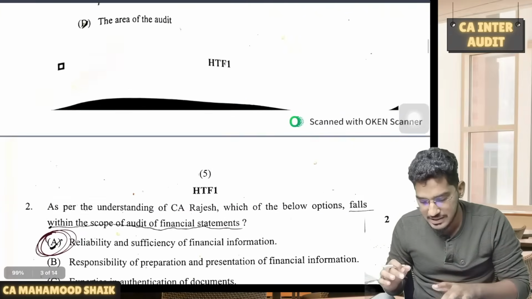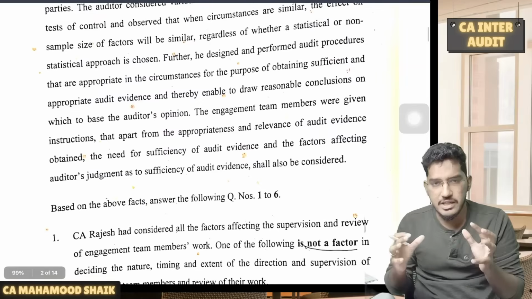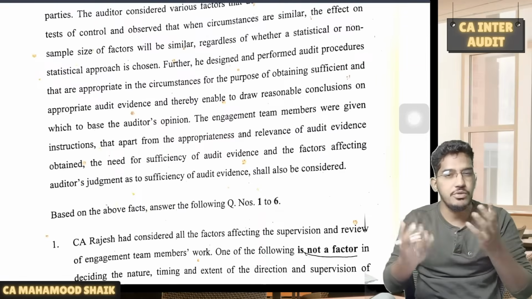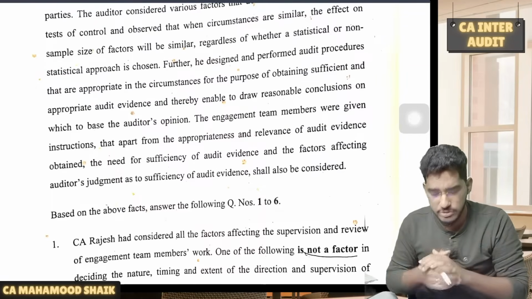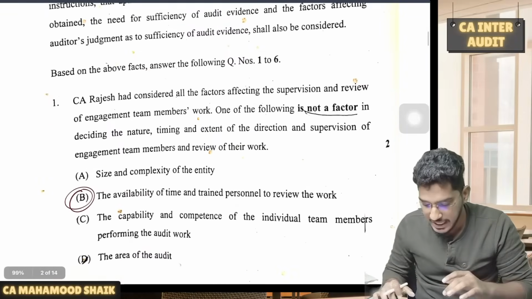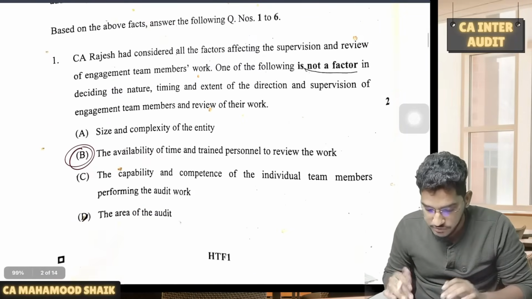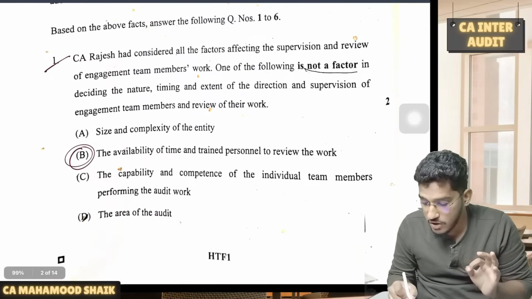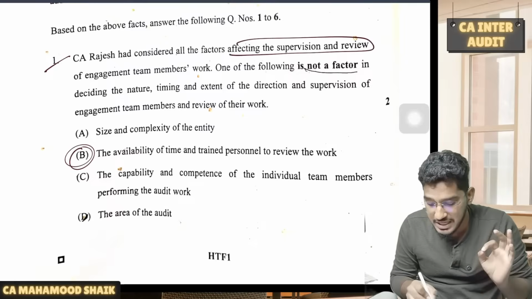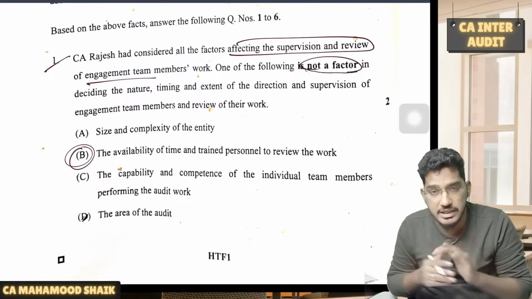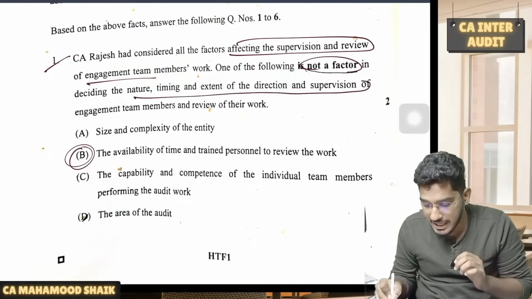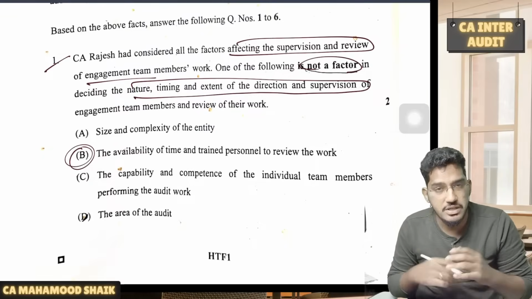In the case scenarios, the case study facts are very lengthy, but the questions they have asked are pretty straightforward. Let us look directly at the questions. Here I have a question paper before me. First question: CA Rajesh has considered all the factors affecting the supervision and review of the engagement team members. Which of the following is not a factor in deciding the nature, timing and extent of direction of the engagement team members and review of their work?